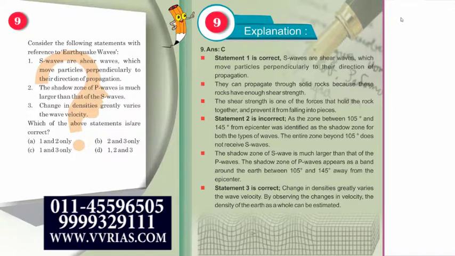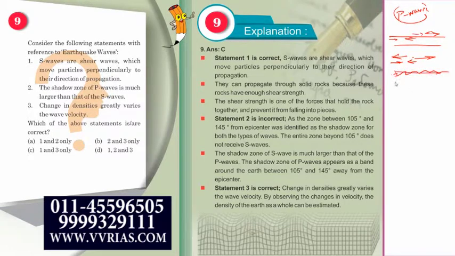The P wave, we have already discussed, these are compressional waves. How do they travel? Suppose this is your entire P wave. It travels through compression. First there will be compression here, and then rarefaction, again expansion. So it compresses here and then goes on to expansion, like an earthworm. If you have seen an earthworm, this is how its propagation happens.